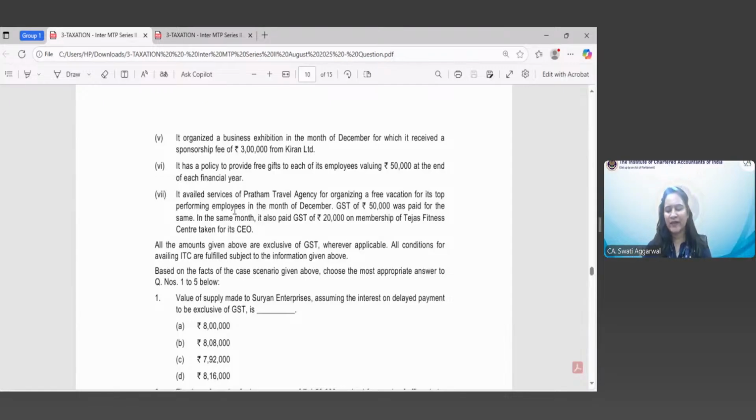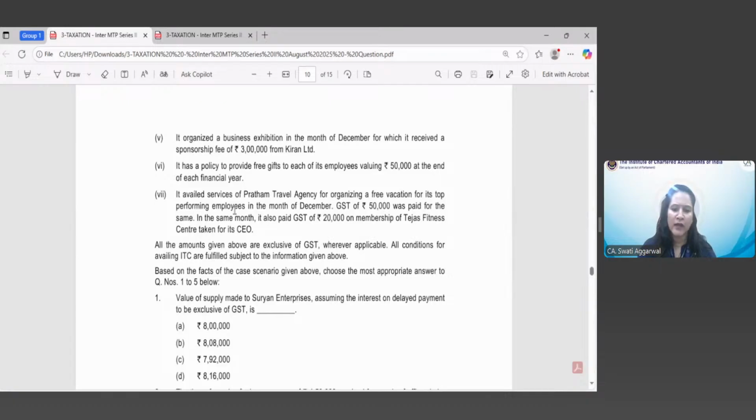So, as I have given you the hint, section 17, subsection 5 of the CGST Act 2017 shall apply in this case. So what does it say? It says that input tax credit shall not be available in respect of the following.